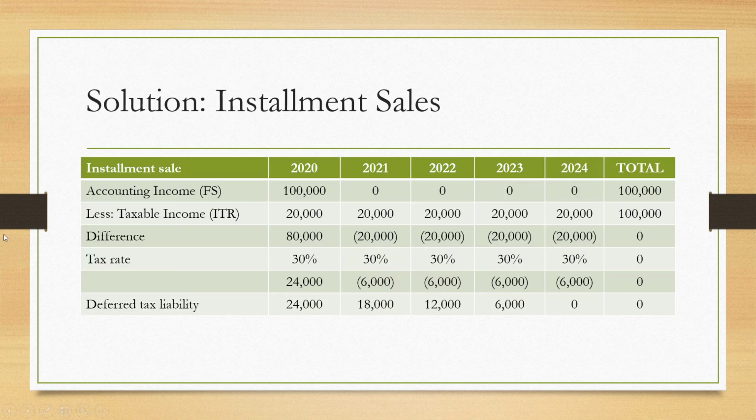So if we will make a table for this one, installment sale for 2020, accounting income 100,000 less taxable income of 20,000, a difference of 80,000, times tax rate of 30%, a deferred tax liability of 24,000. As you will see here, 2021, 2022, 2023, 2024, this 24,000 will be realized over the remaining 4 periods at 6,000.